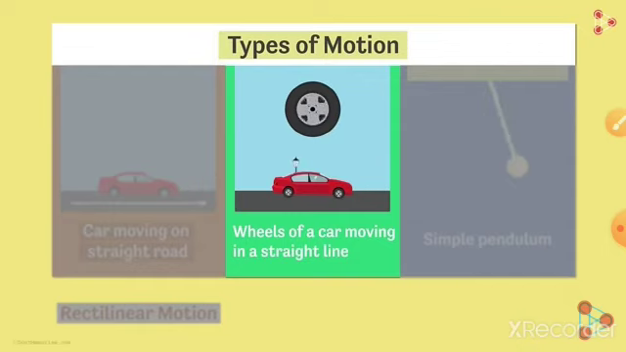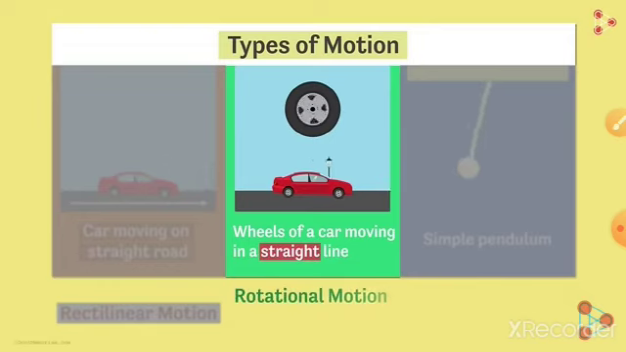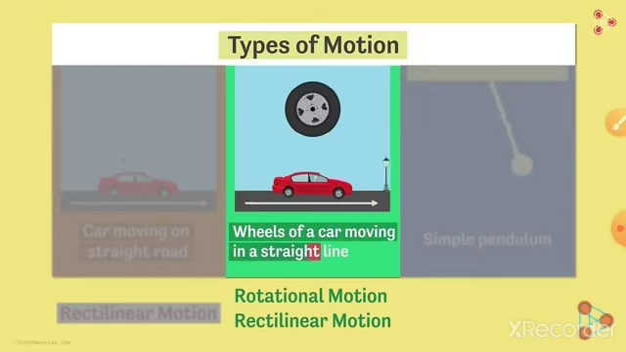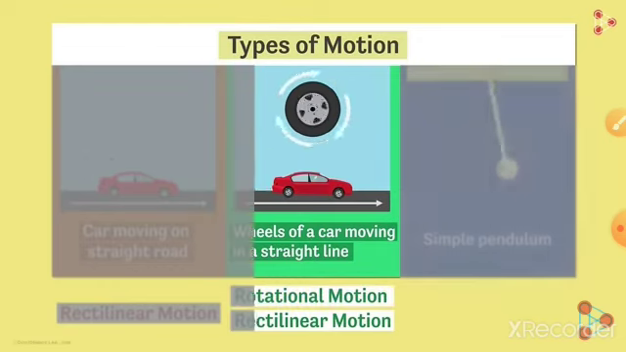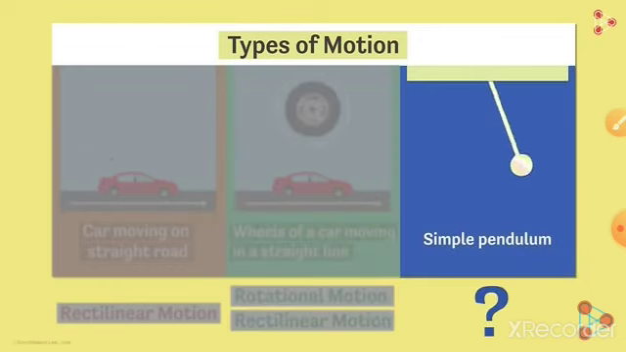Now, wheels of a car moving in a straight line. Since the car is moving straight and the car is moving with the help of wheels, the wheel is rotating in a rotational way, that is in a circular pattern. So the wheel is showing rotational motion, whereas the car is moving in rectilinear motion. So both motions are seen here. So that's why we can say an object can have both motions at the same time.